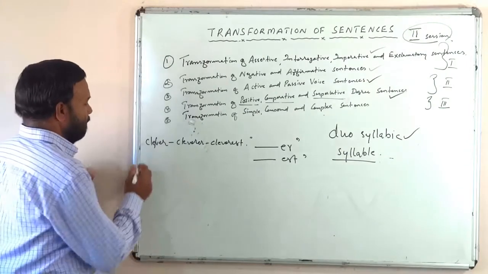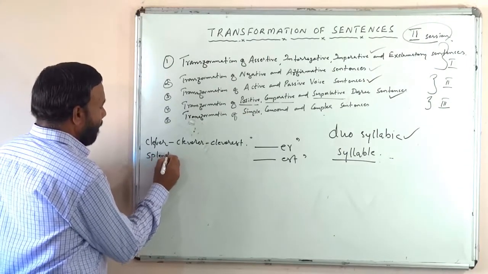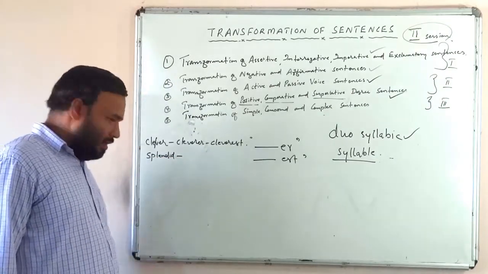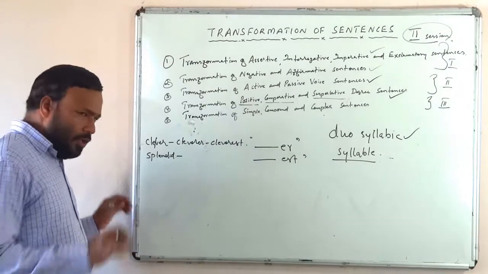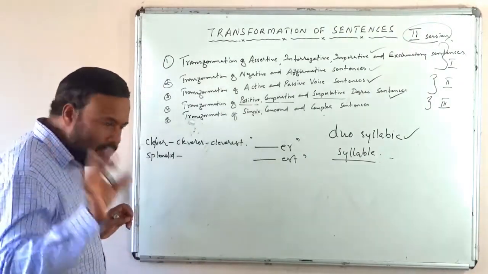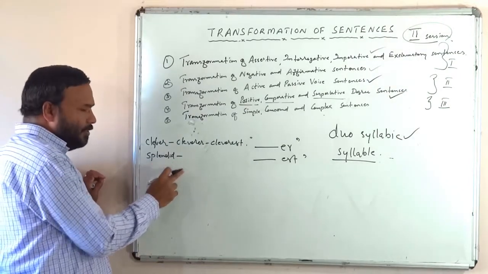See another word. Splendid. In splendid, how many syllables are there? Again two. Splendid, isn't it? Two natural divisions are coming. But here, what is it, splendider and splendidest?